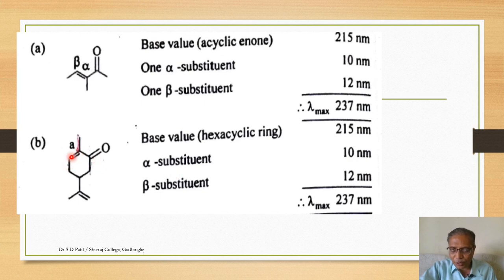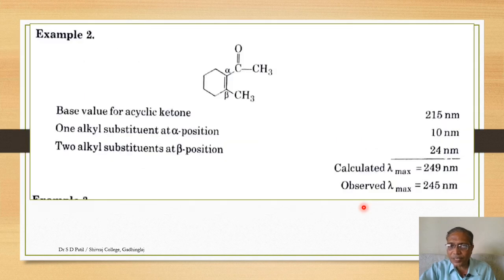One alpha substituent, so an increment of 10 nanometers, and one beta substituent at this position, the value is 12 nanometers. So base value 215, then an increment of 10 for the alpha substituent, an increment of 12 for the beta substituent, total comes to be 237.